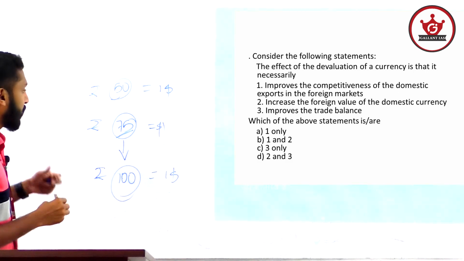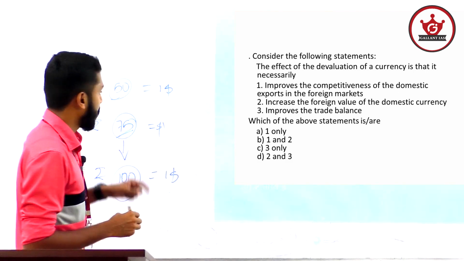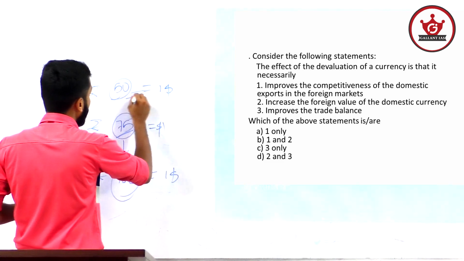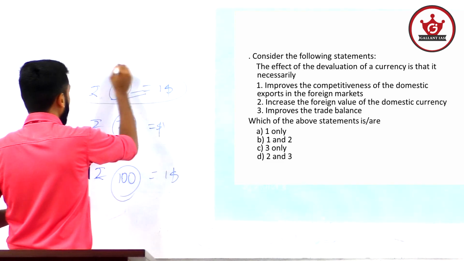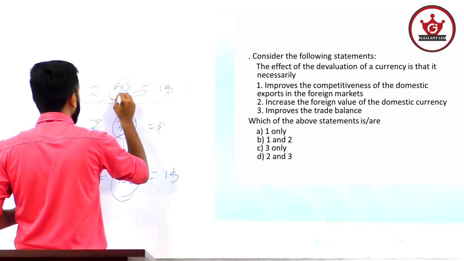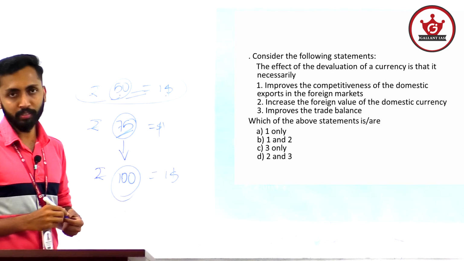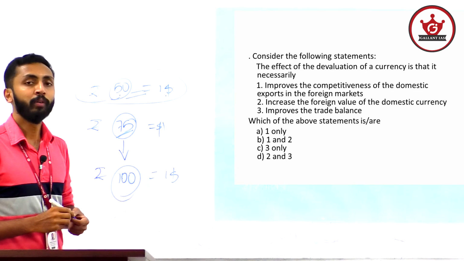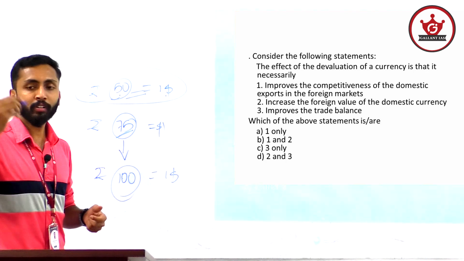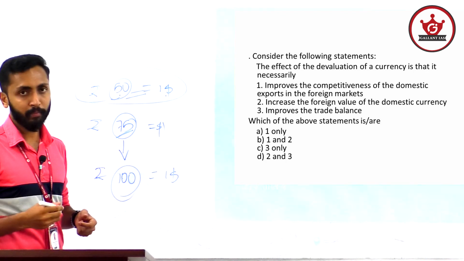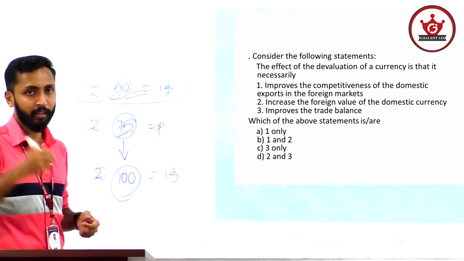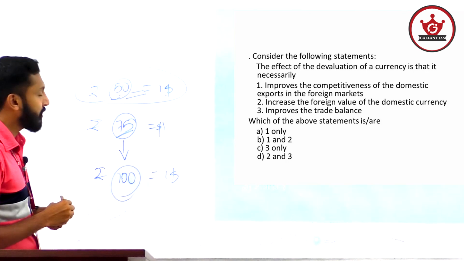Okay, so let's take the first case scenario: $1 costs around 50 rupees. And I am exporting this pen to America.